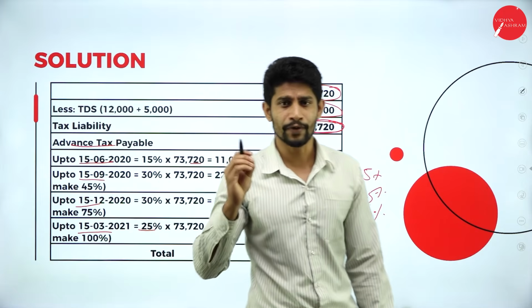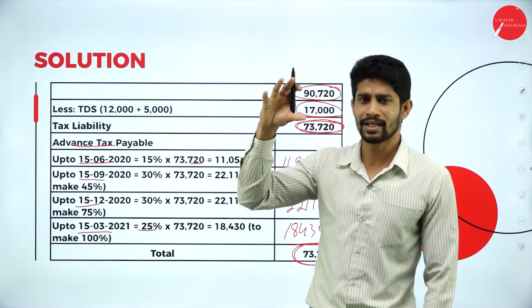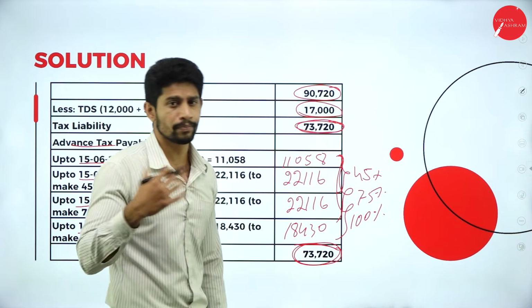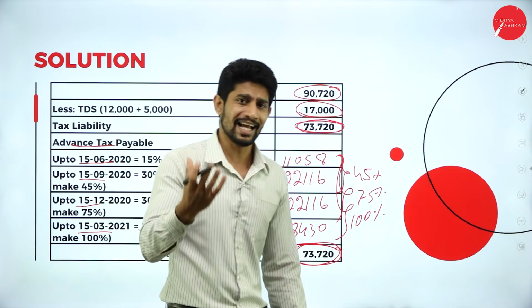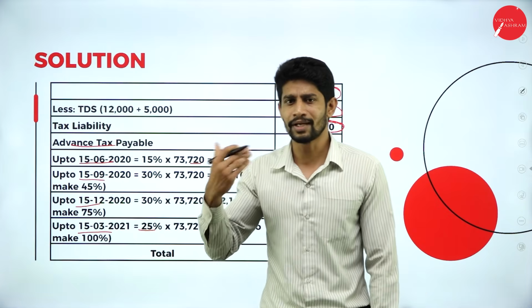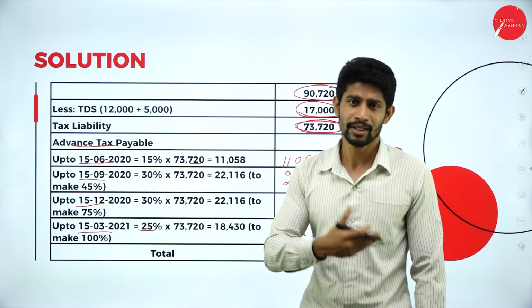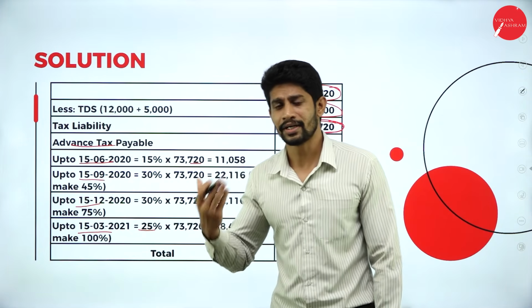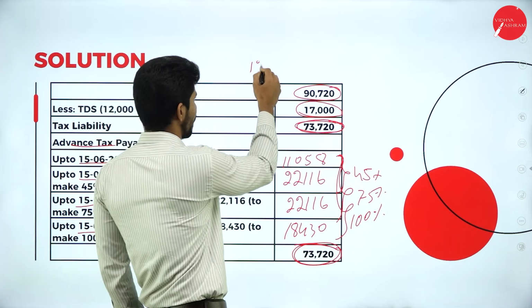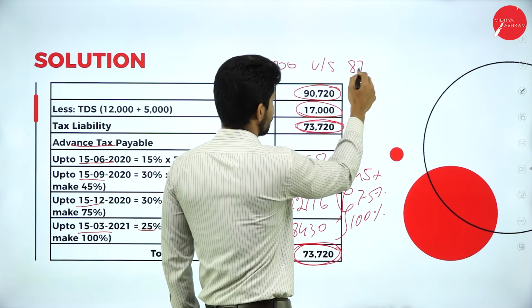In case he asks you to find out only the salary advance tax, then he will be giving you the salary. So total salary, apply the slab rate. I hope all of you know what is slab rate and how to compute slab rate. So in slab rate, we have new tax regime and the old tax regime. Almost all the time we follow the old tax regime because we have more advantage in old tax regime than the new tax regime, because we will get the deduction under section 87A, that is the rebate of rupees 12,500 in the old tax regime under section 87A.